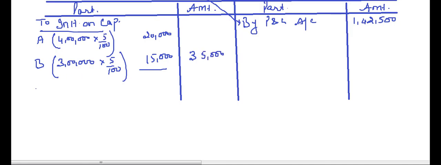Now next it says the salary to be 30,000 to B's salary, that is 30,000. Now whatever is left, we are left with 77,500. Okay.